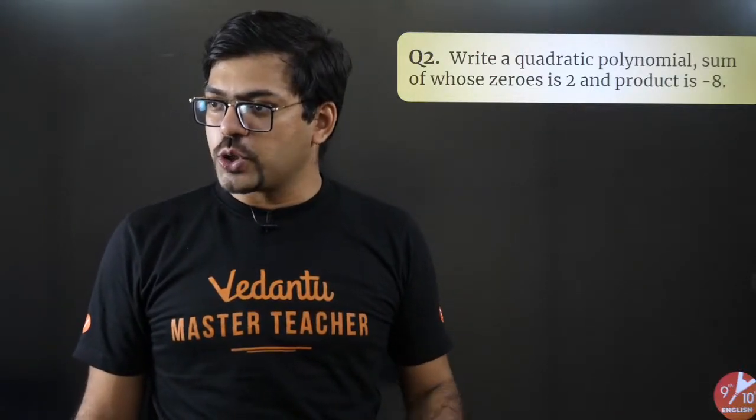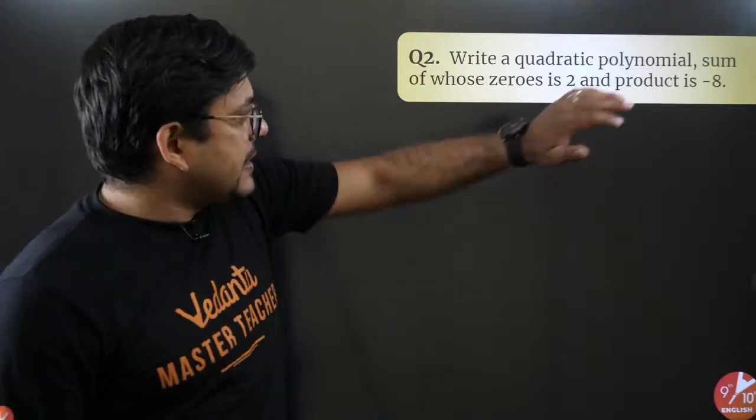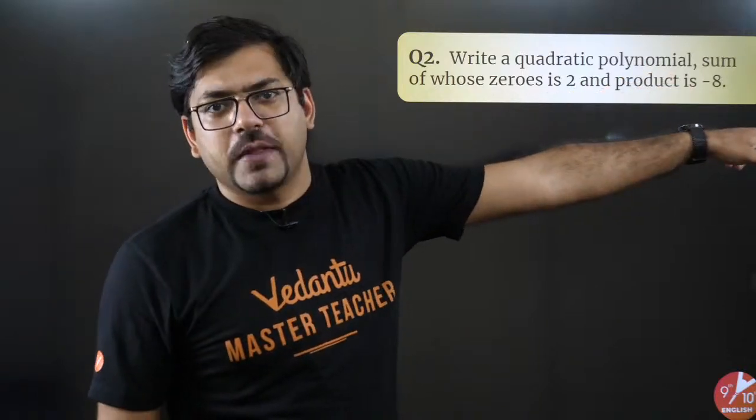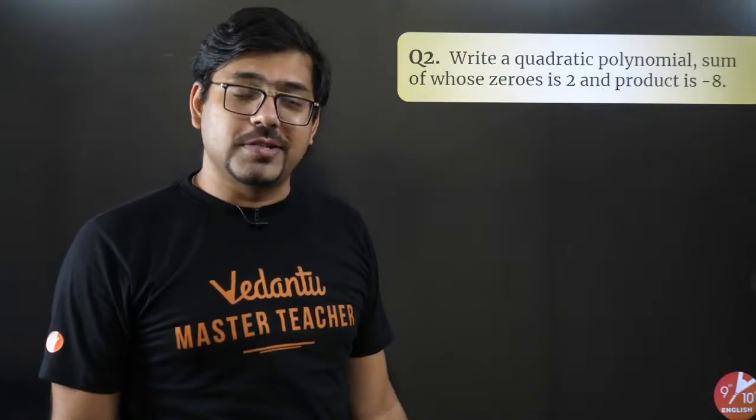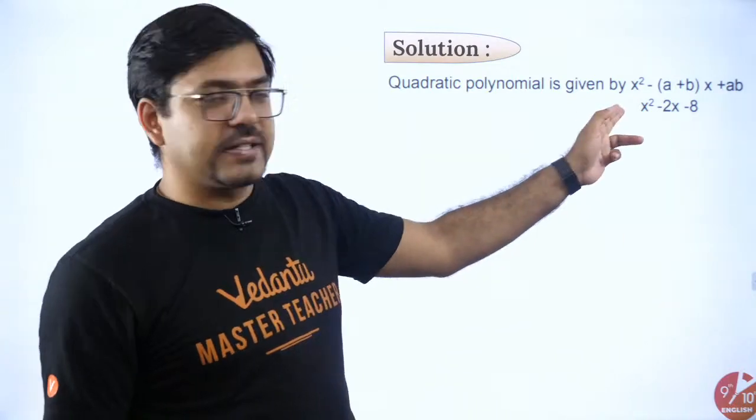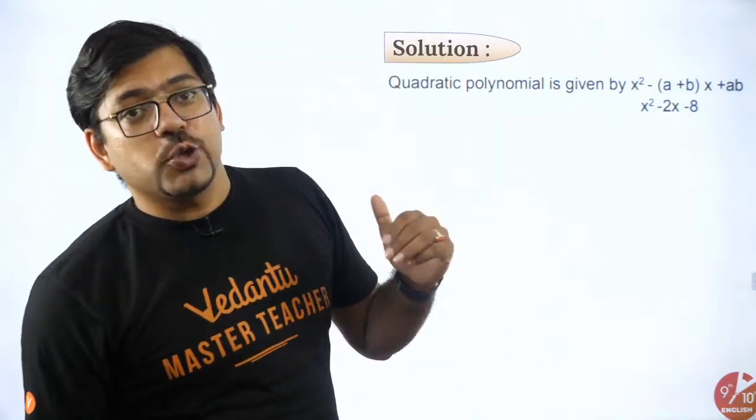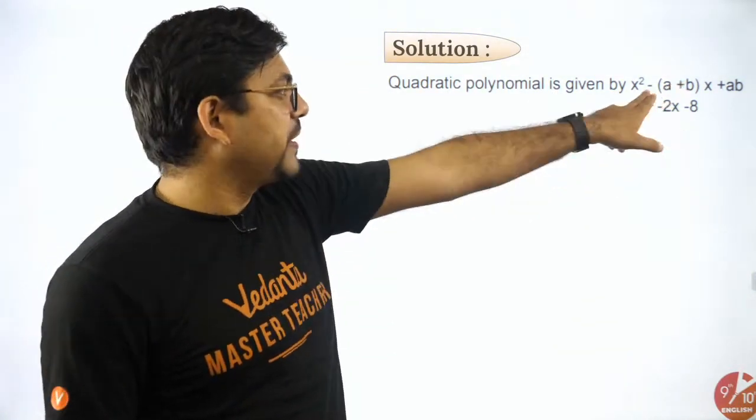So Vaibhav got it, Akshara got it, Sanvi got it, many students got it, Sant got it. Looks like everyone is getting it right. Fantastic. So it's x square minus 2x minus 8. Just imagine how easy they have given, isn't it? So super simple. If in case you want to explain a little, you can just simply write x square minus